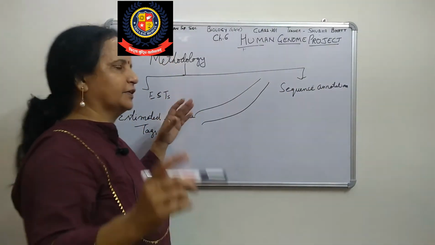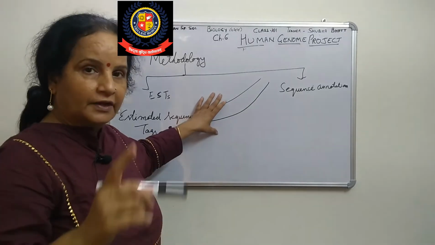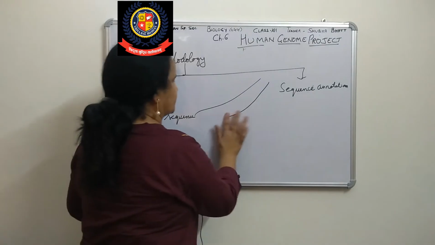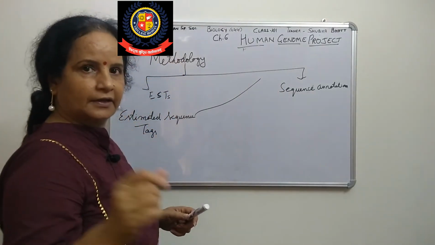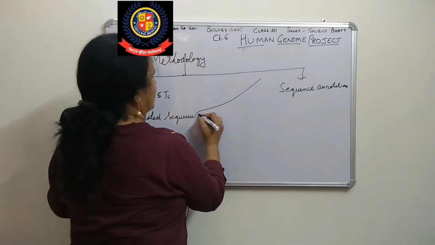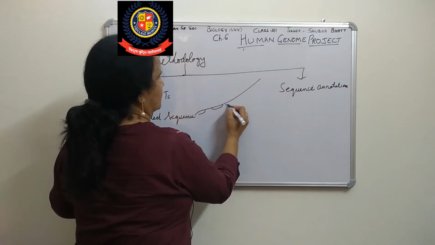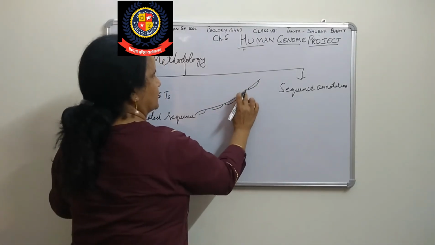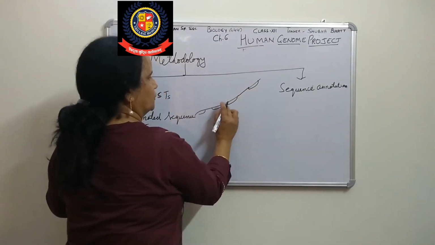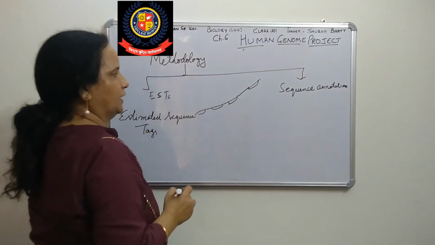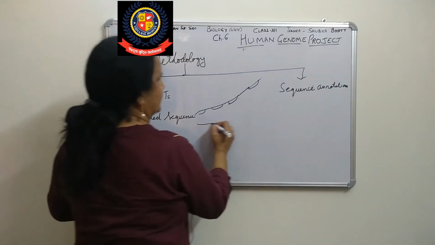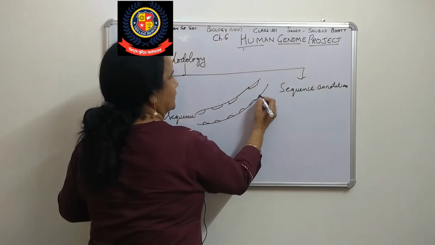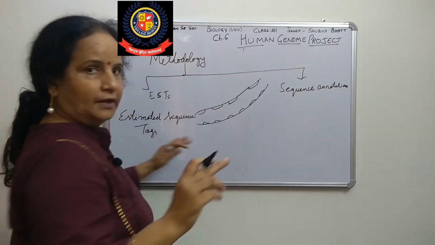Now, when we see that DNA, from DNA what are we getting? RNA. First of all, what are we getting? hnRNA, right? And hnRNA means there are some exons and some introns, as you know. And so in RNA there are exons and introns.